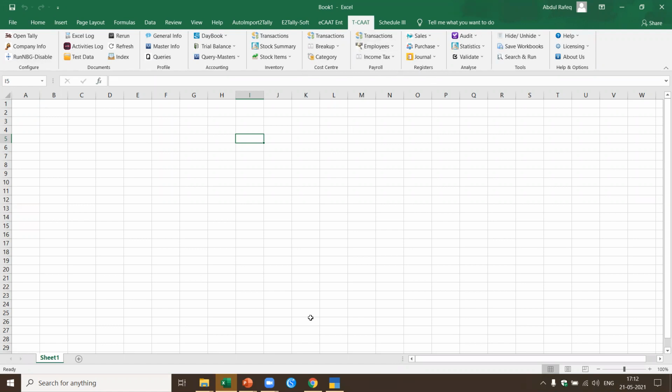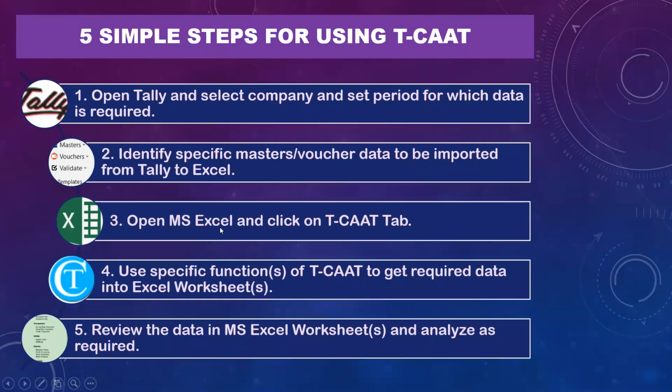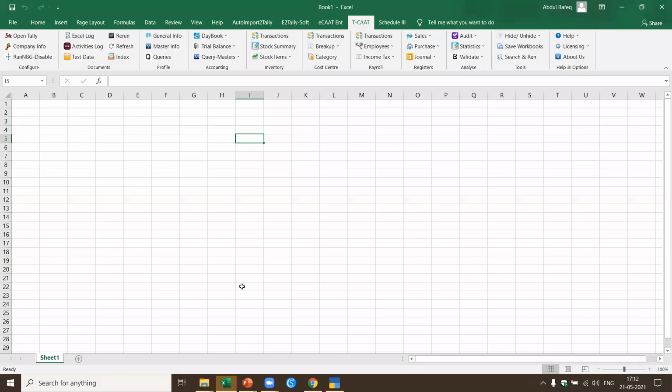So I've opened. Now if you come to the third step, what did we say? Open MS Excel, I click on the TCAT tab. We already did this. Now let's go to the fourth step, which is to use specific functions of TCAT to get the required data into MS Excel. Okay, now I've got Excel. This is the Excel data. I've got TCAT. Now I wanted daybook. I'm going to daybook transactions.